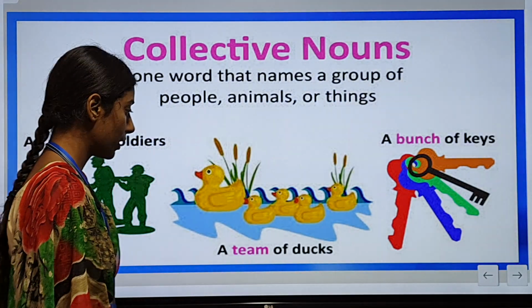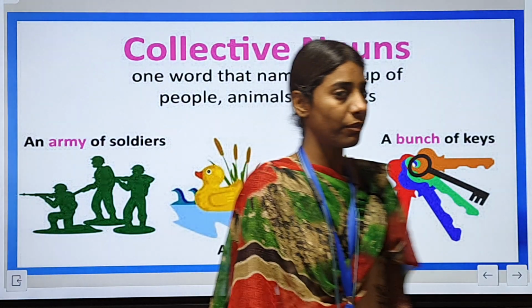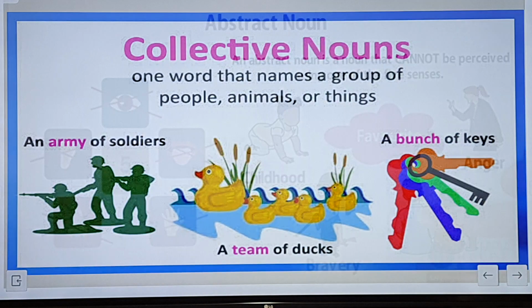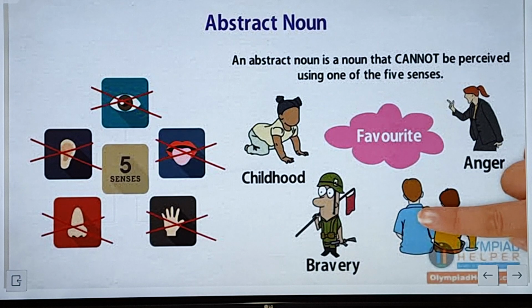So, now let us move forward. I hope that you all have well understood common noun, proper noun and collective noun. Now, abstract noun. An abstract noun is a noun that cannot be perceived using one of the 5 senses.